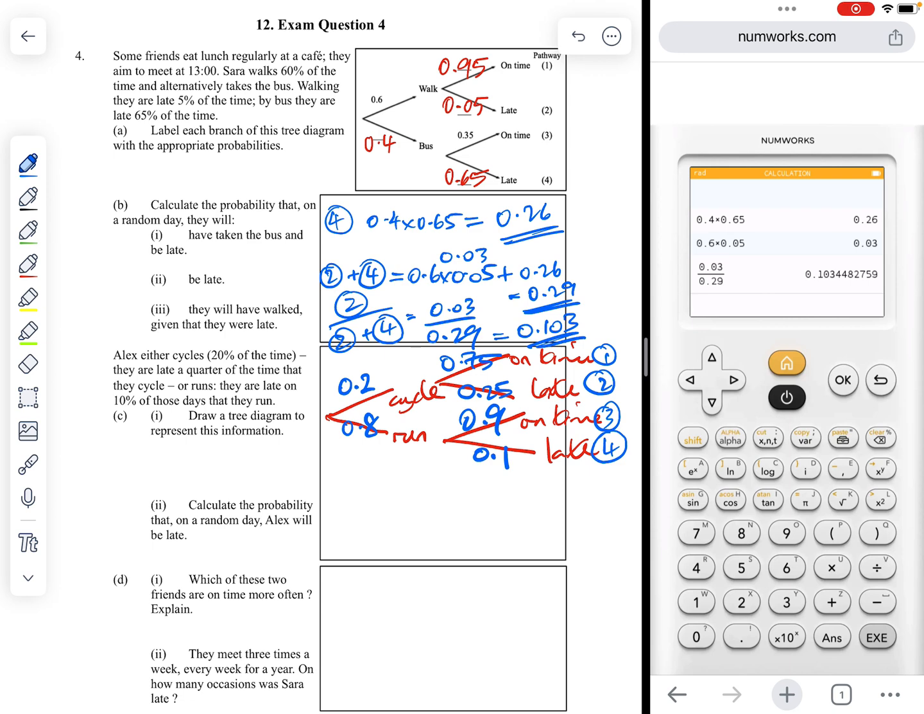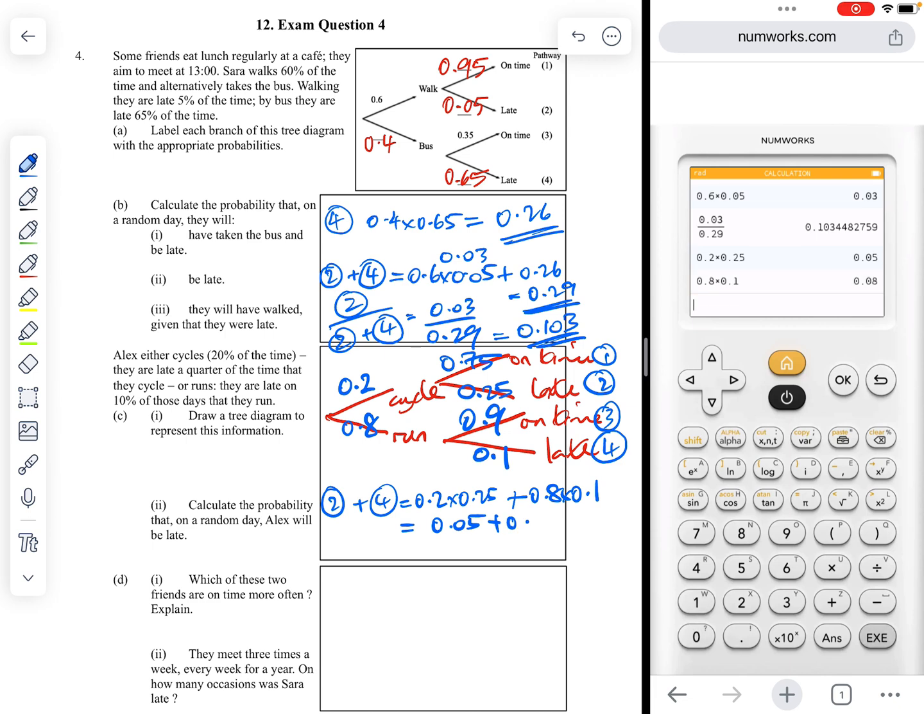That's the tree diagram. Part 2, calculate the probability that on a random day, Alex will be late. So that is pathway 2 and 4. So that's going to be 0.2 times 0.25, and then pathway 4 is 0.8 times 0.1. 0.2 times 0.25 is 0.05, plus 0.8 times 0.1, 0.08, we have 0.13.